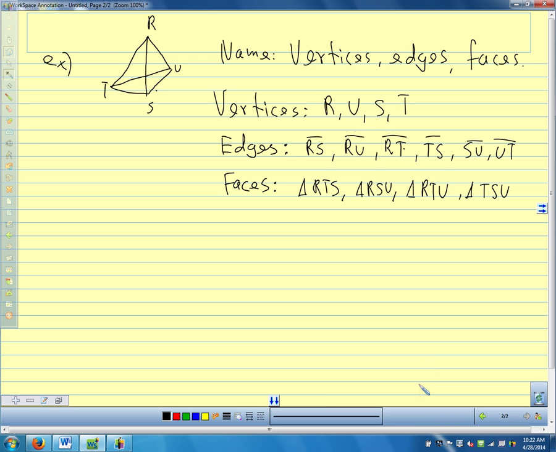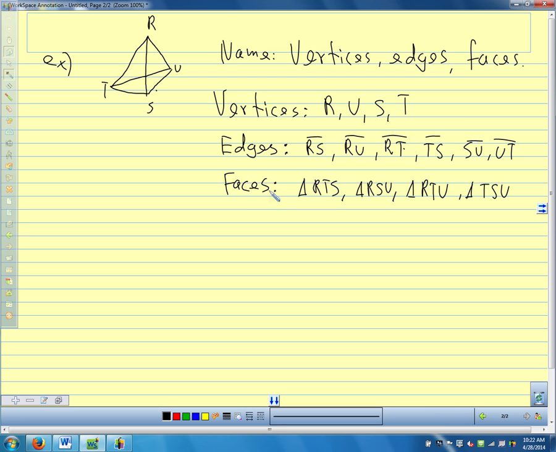So for this example, our faces were triangles. The edges are always segments. The vertices are always points. We can have all kinds of different shapes for the faces. Well, let's talk about the connection between the vertices, the edges, and the faces.